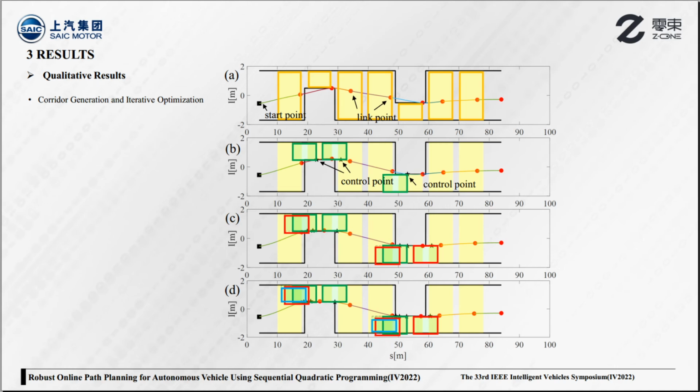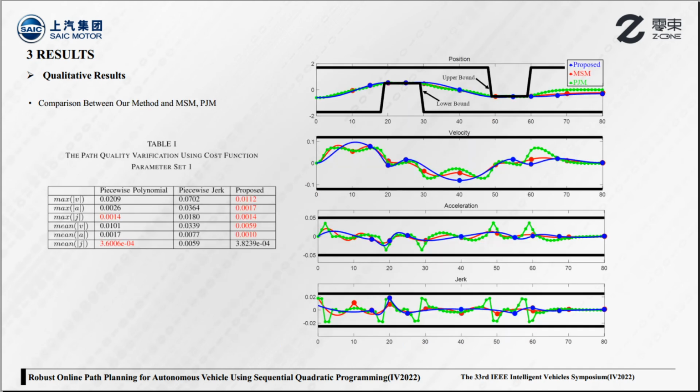Then, in the second iteration, extra driving corridors are generated in those segments, which is shown in Figure B. The path is regenerated with the newly added constraints, and the same process is repeated until all path segments pass the collision checking test. We compare our method with the minimum snap and piecewise jerk methods. We simplify the ego vehicle as a point and only study the quality of generated paths of each method.